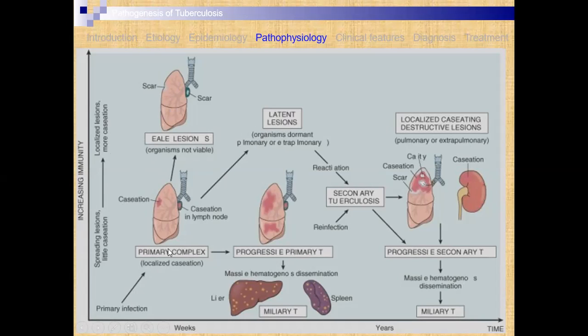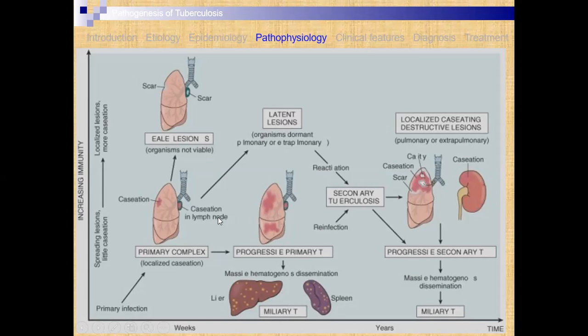But as time increases, your immunity is also somewhat less, and because of which progressive primary tuberculosis occurs here. We observe that the patient suffers from this infectious disease. Then the liver is affected because your immunity is very low, so ultimately the liver and spleen are affected, that is miliary tuberculosis.